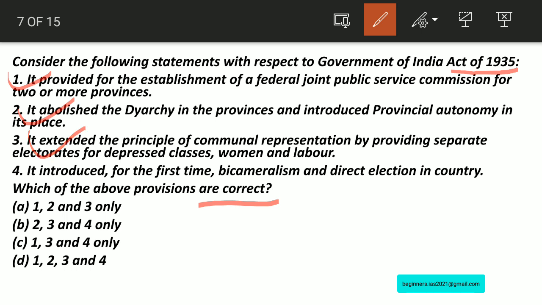This statement is also correct. So let us see about statement number 4. This statement is wrong. Why is it wrong? Statement 4 is wrong since the Government of India Act of 1919 was the first to introduce bicameralism and direct election, not the Government of India Act 1935.